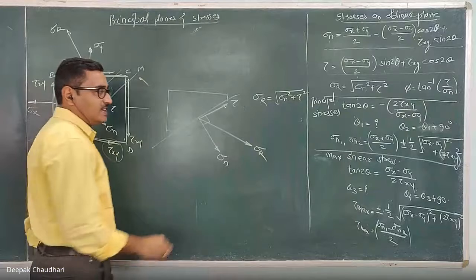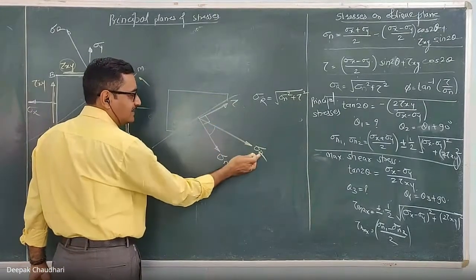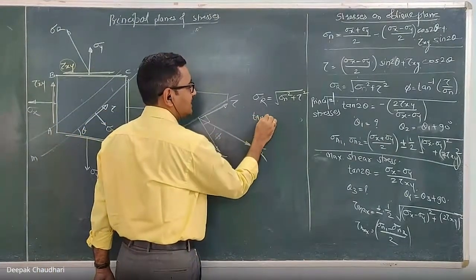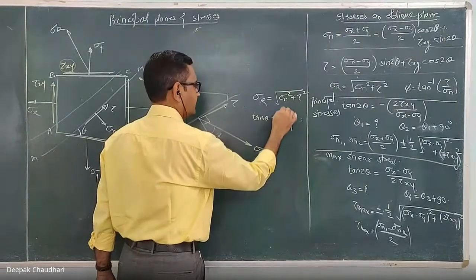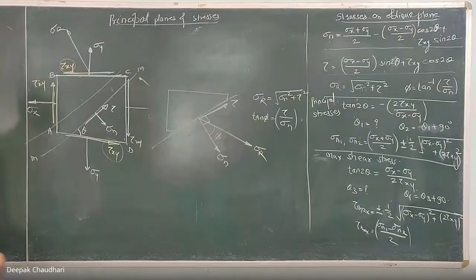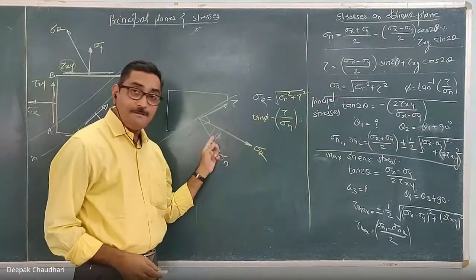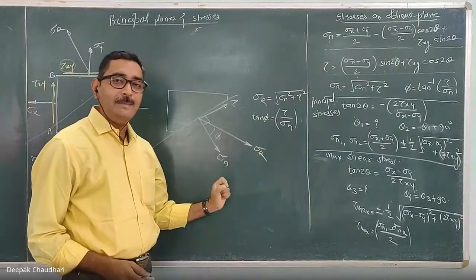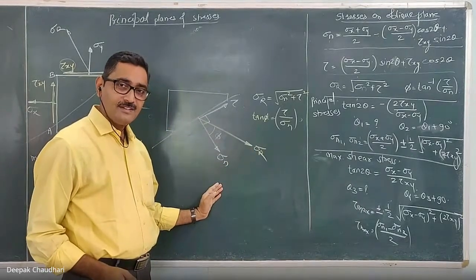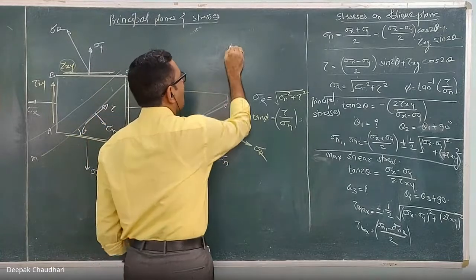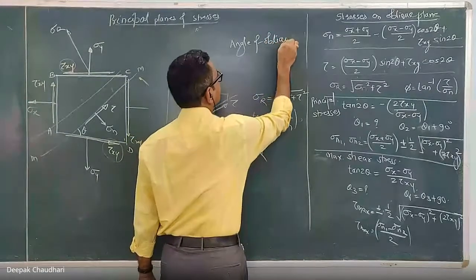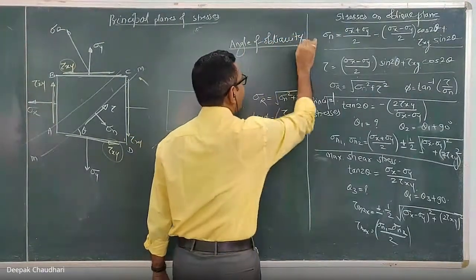And what will be the direction? Let the angle made by this resultant stress with the normal be phi. So tan phi can be written as tau upon sigma n. This is tan phi, not theta. Tan phi equals tau upon sigma n. Now this angle phi, which is the angle made by the resultant stress with the normal stress, is known as the angle of obliquity.